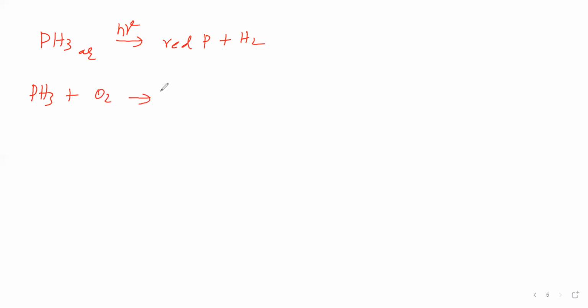Therefore, phosphorus with oxygen gives phosphorus pentoxide. Hydrogen with oxygen gives water. Next,